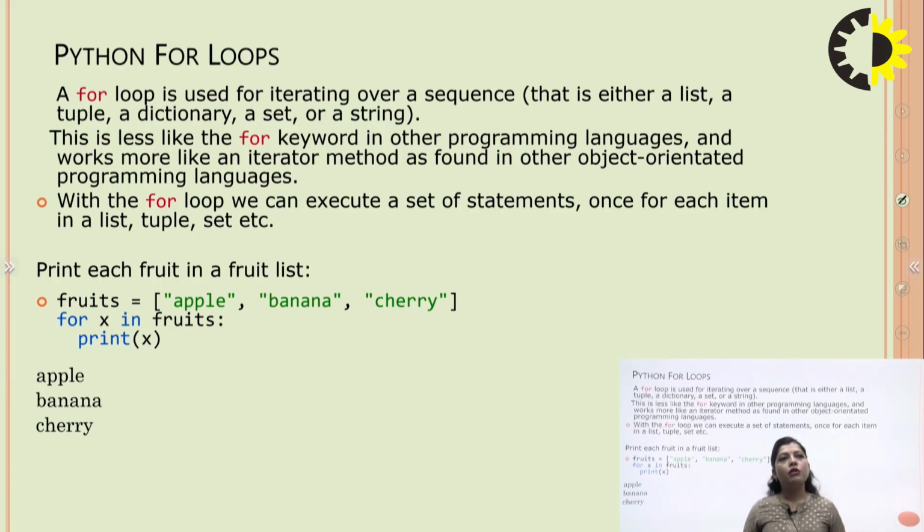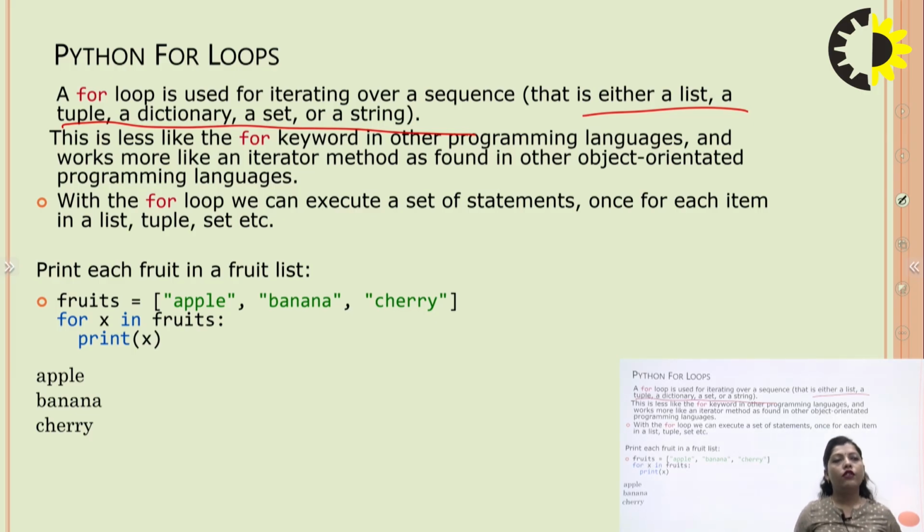A for loop is used for iterating over a sequence, meaning something which is repeating, something which is iterating. That is either a list, tuple, dictionary, set or string. These all are data types in Python. This is less like the for keyword in other programming languages and works more like an iterator method as found in other object oriented programming languages.